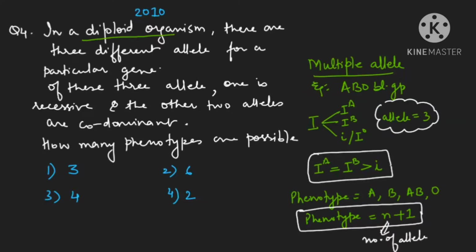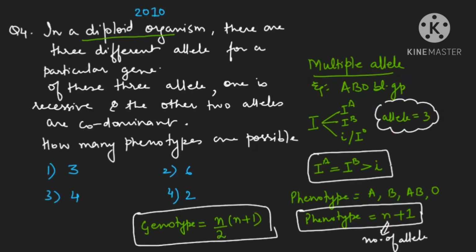Now here, let me introduce one more thing. Right now the question is asked only for phenotype, but when they ask you for genotype, then please apply this formula: n by 2, n plus 1. Beta, this is the formula for genotype, you need to apply it. Remember, this is only the formula for multiple alleles. Please don't confuse yourself by thinking something else. This formula you have to remember.